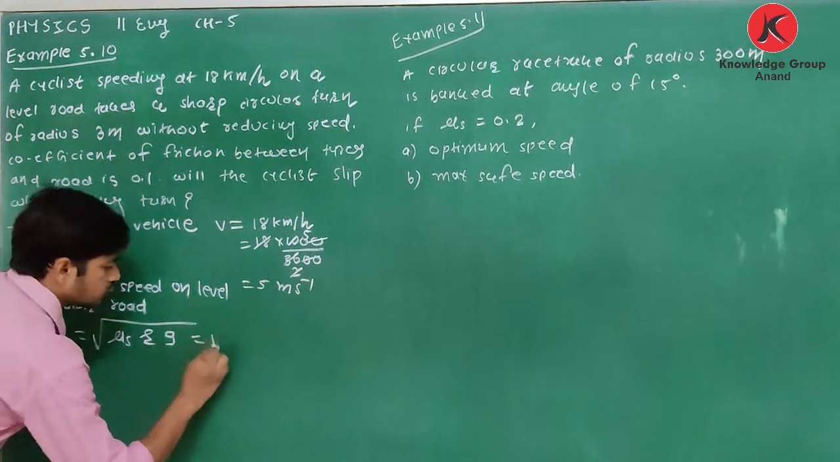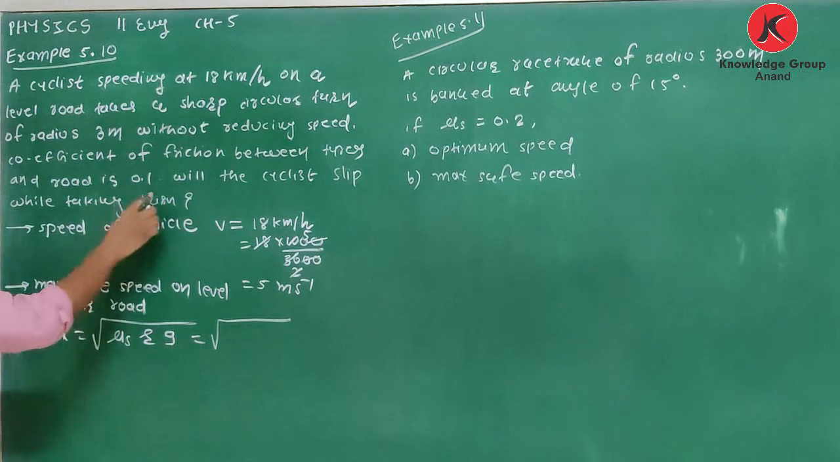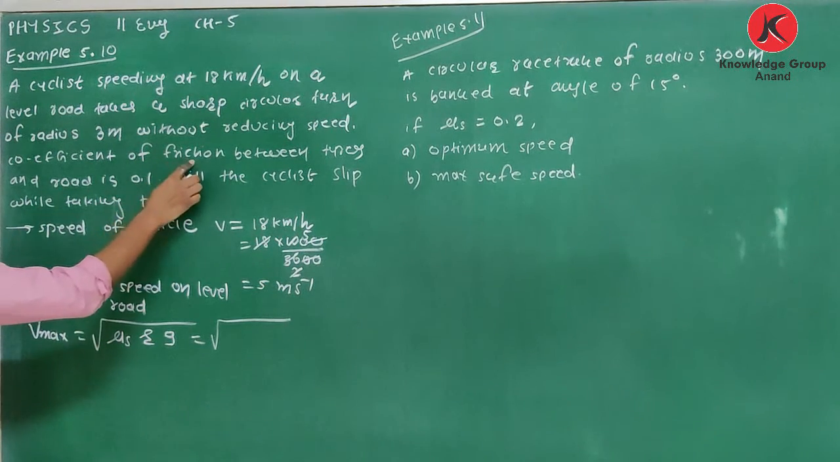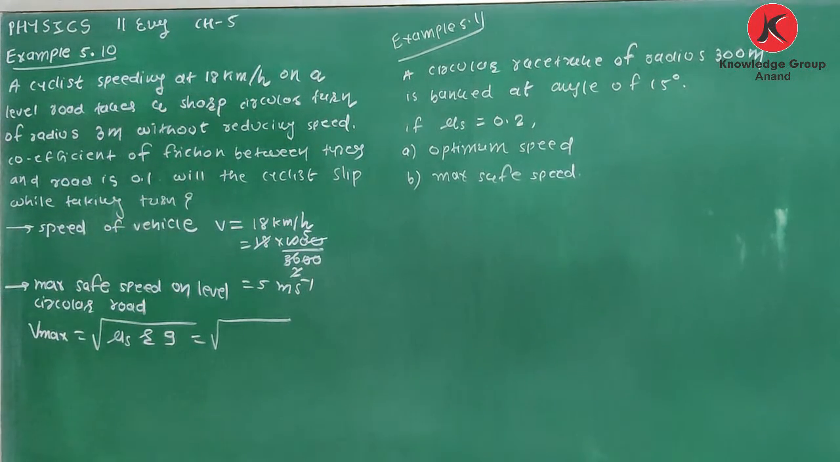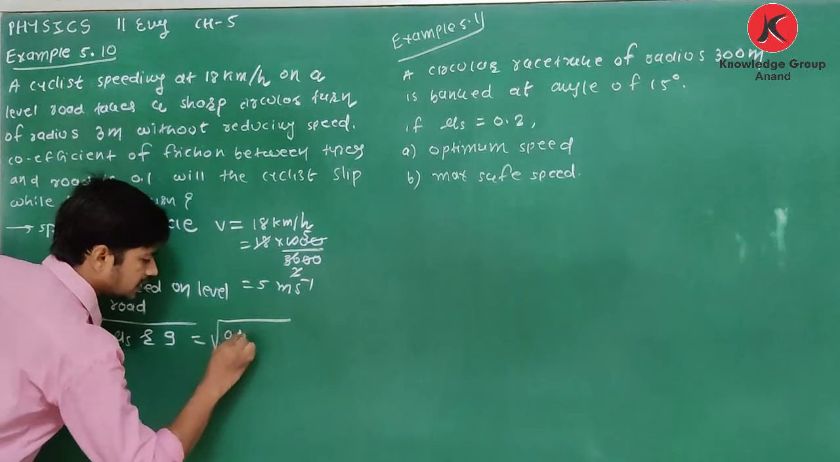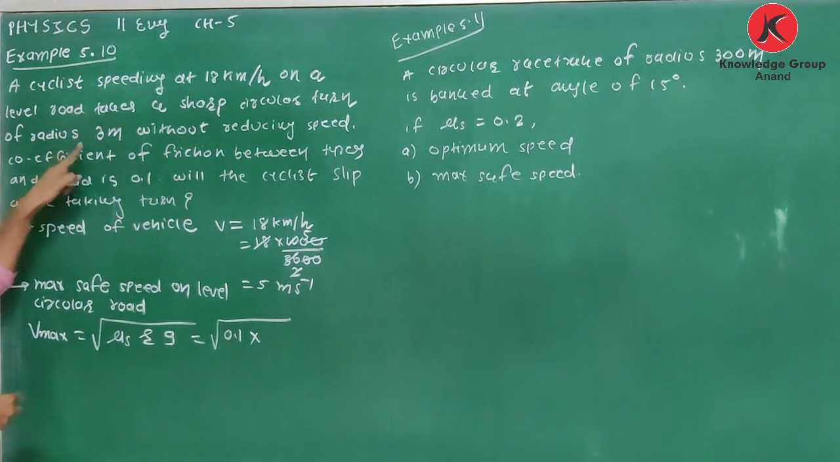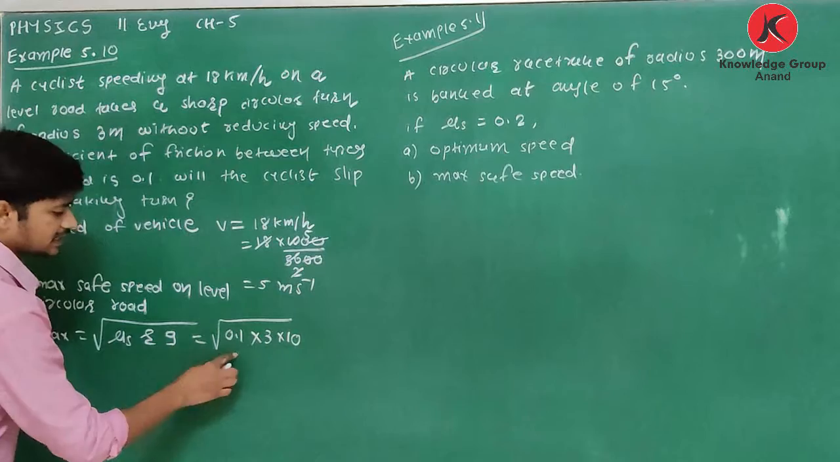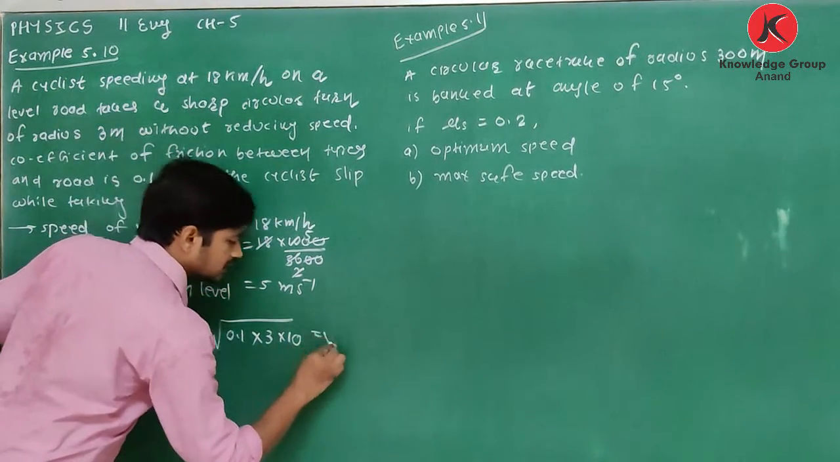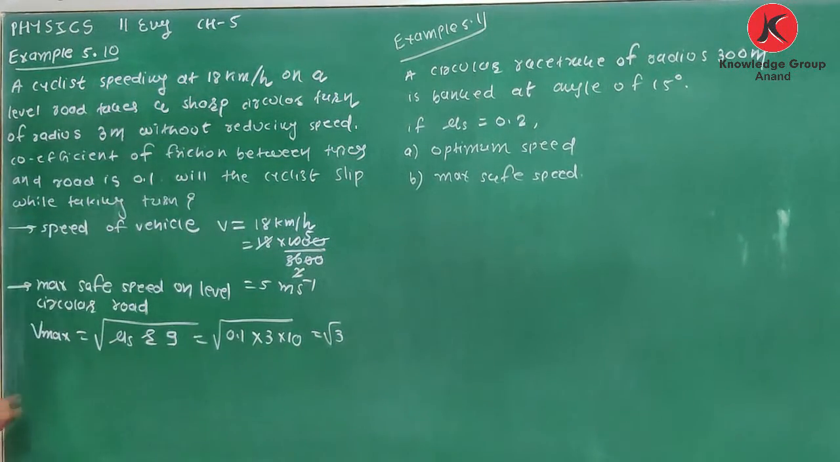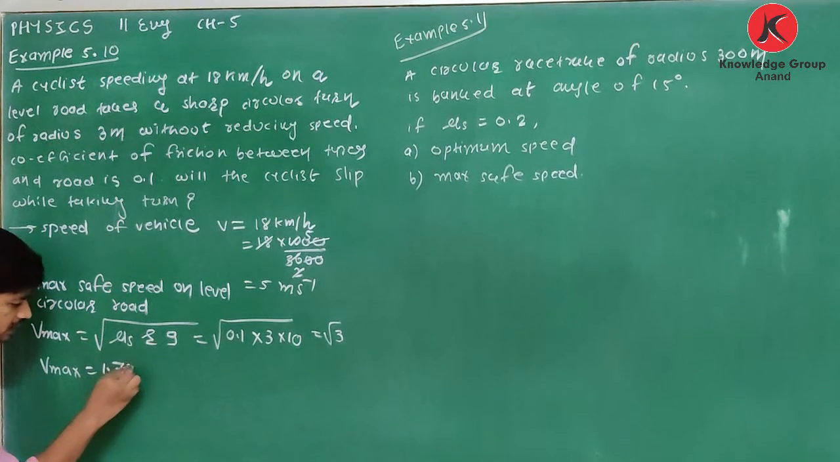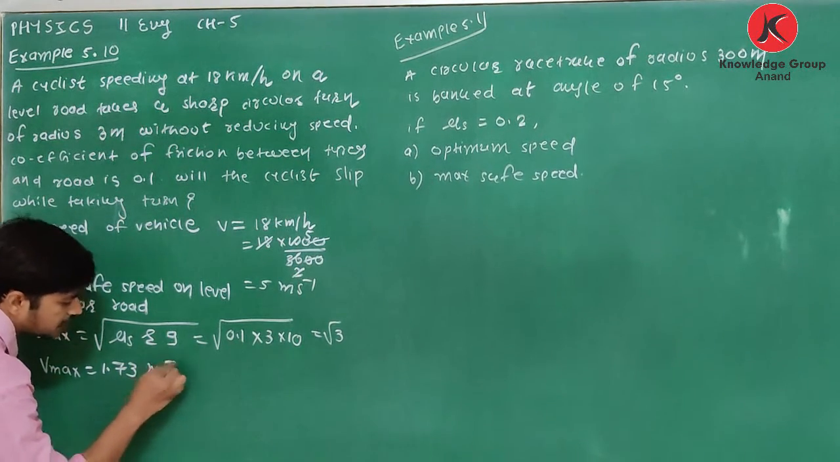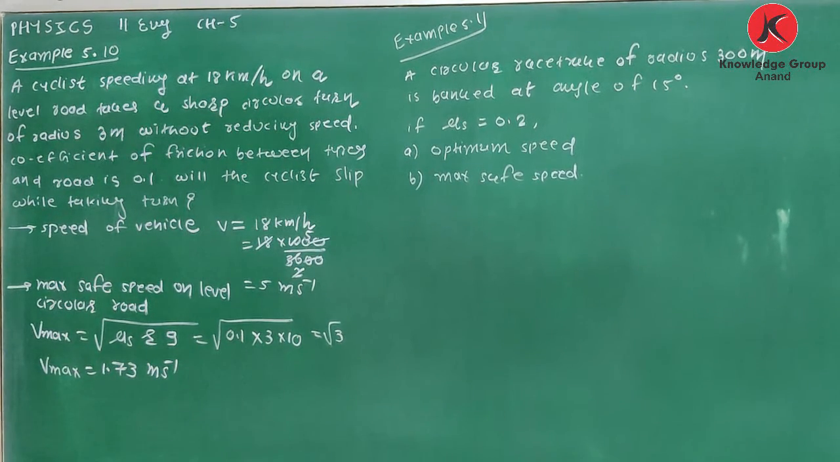So it is equal to under root mu s r g. What is the value of mu s? Here the coefficient of friction between tires and road is 0.1. Radius is given as 3 meter, and g I am taking 10. So 10 and 0.1 cancel out, and it is only root 3. V maximum is equal to 1.73 meter per second.